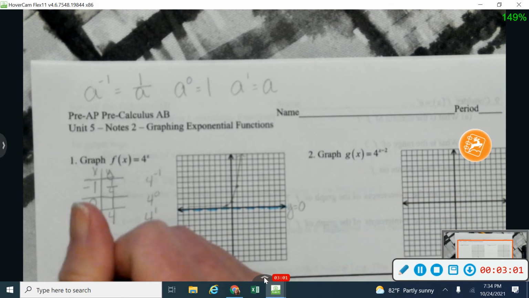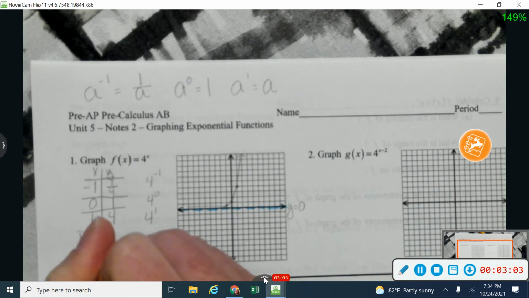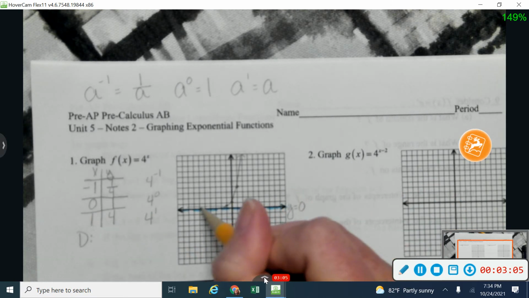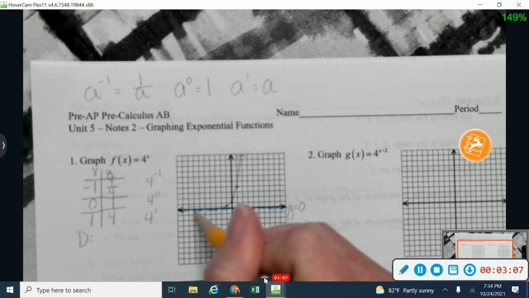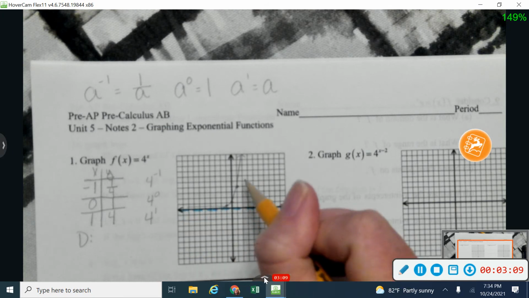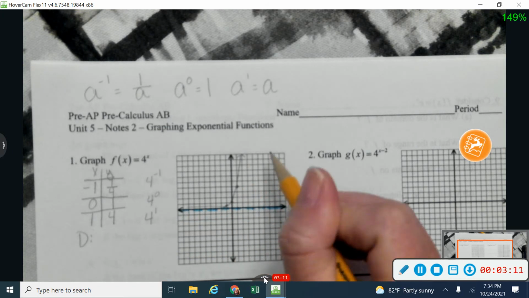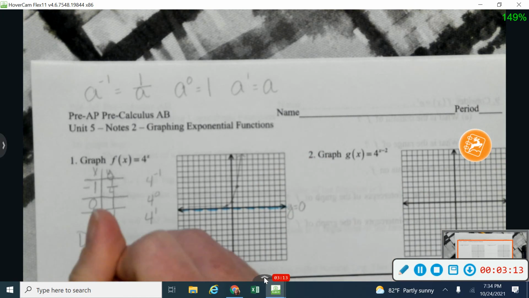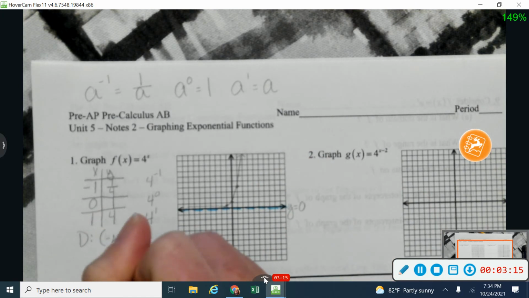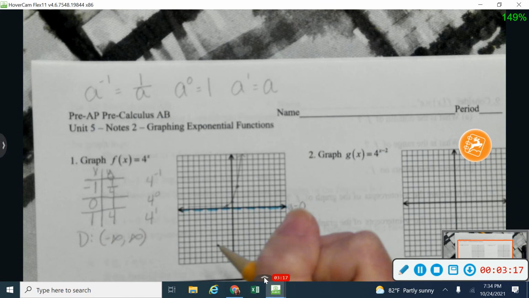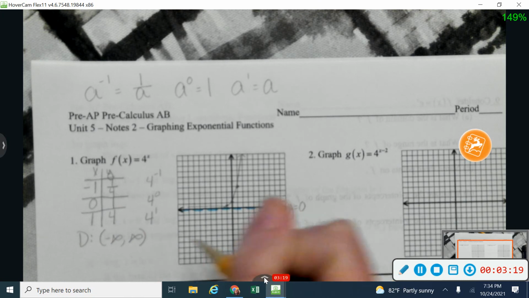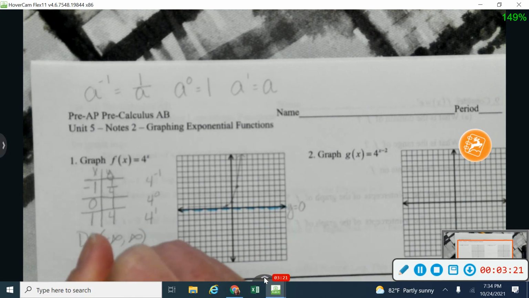Okay, so let me talk about domain and range just for a second on this one. When I talk about the domain, I'm talking about my x values. This one continues to go forever this way and forever and ever and ever this way. It's going to keep getting bigger that direction. So I'm going to say that my domain is all real numbers or from negative infinity to positive infinity. Now where we're a little bit different is with my range.